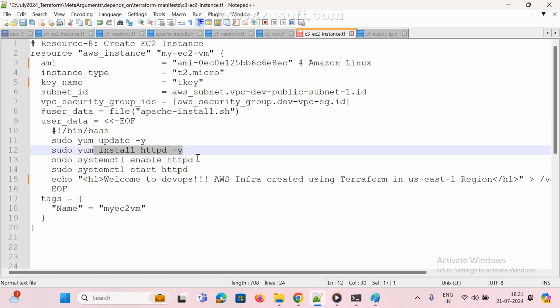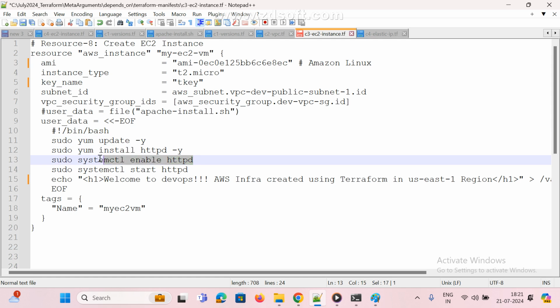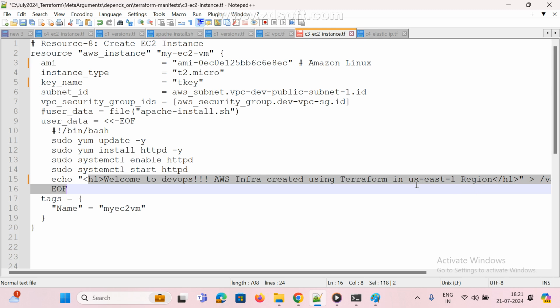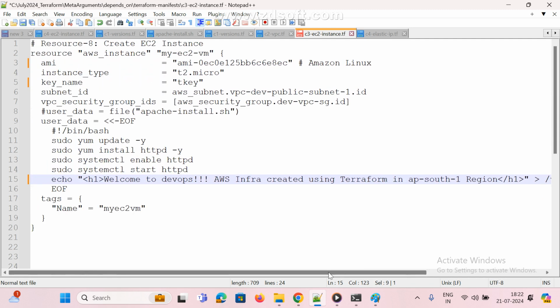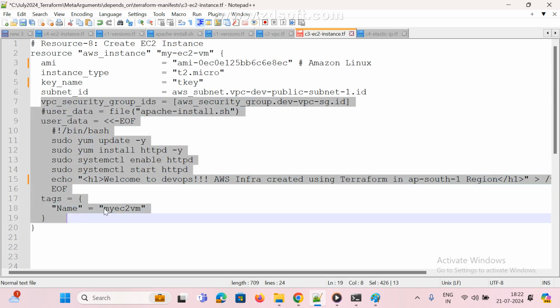We are installing HTTPD. systemctl enable httpd, systemctl restart httpd, and echo. This line we are storing into one file, ap-south-1, into the index.html file, then EOF. This is the tag name, whatever you want. Clear, Ramya? Anyone any doubt here?